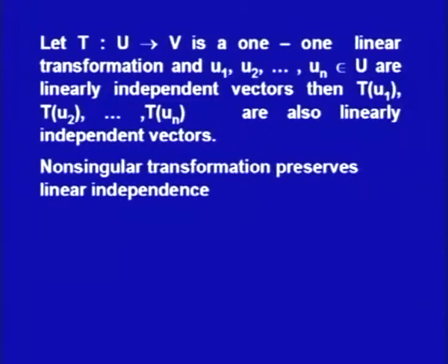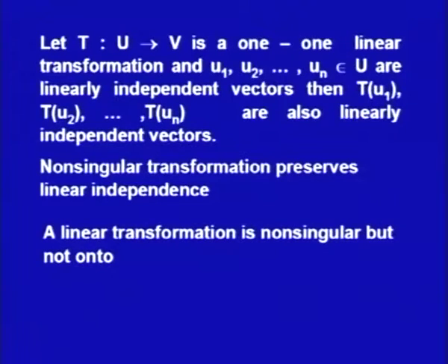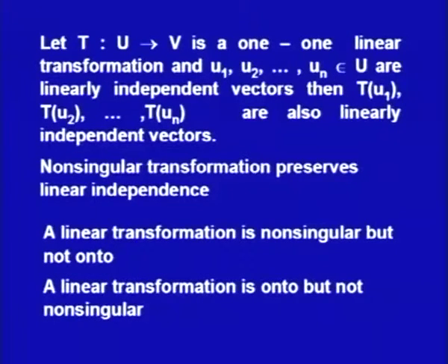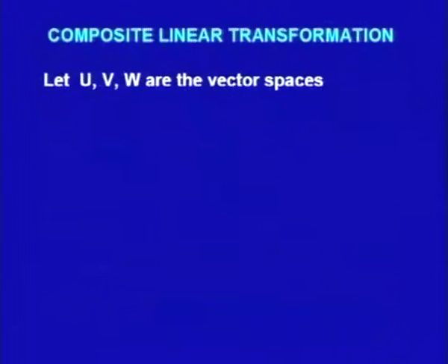Now we will make use of this, and then we can say that a non-singular transformation preserves linear independence. A linear transformation may be non-singular but not onto. One may also notice that a linear transformation may be onto but not non-singular. So these two things are different.